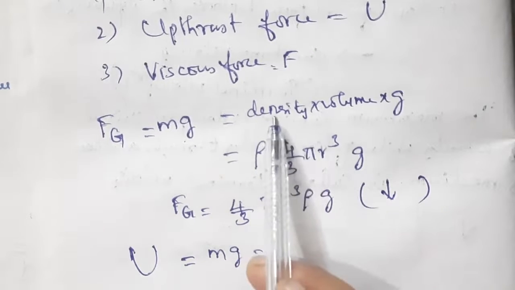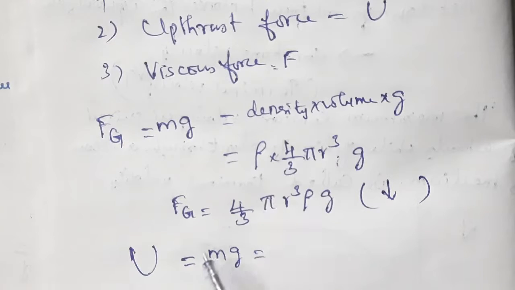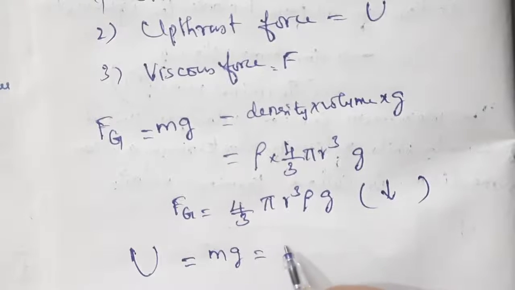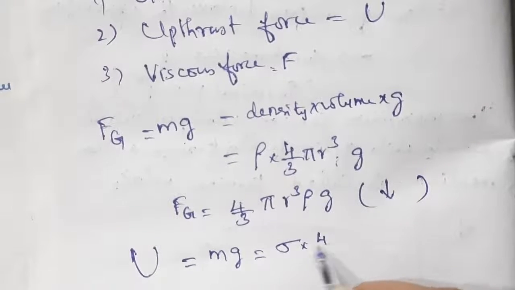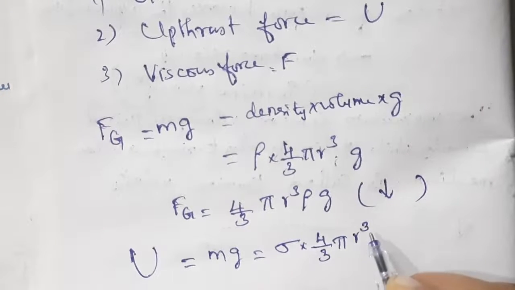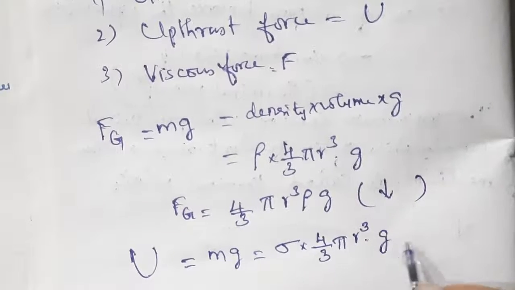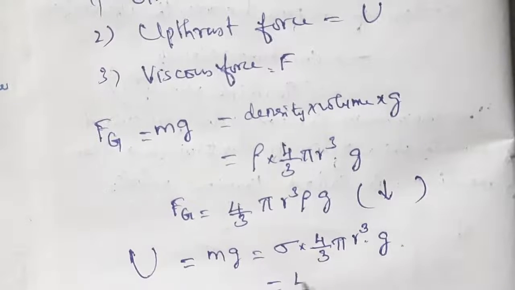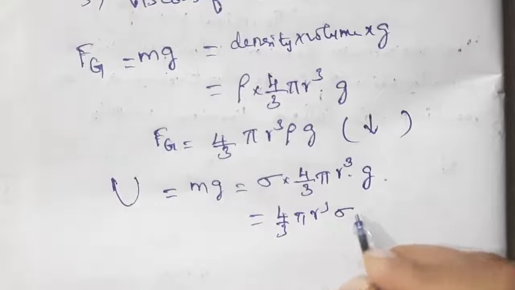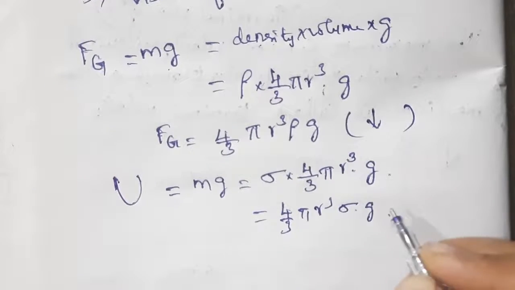Here the density used is sigma, because the upthrust is due to the fluid, so we use the density of the fluid. So it can be written as 4 by 3 pi r cube sigma into g.